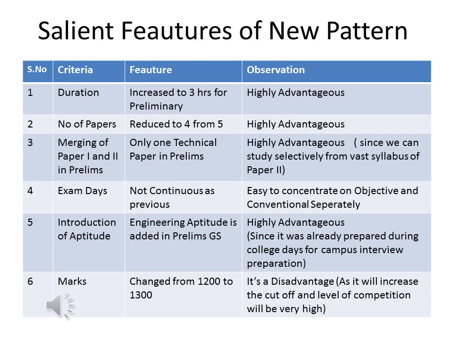Let's see the salient features of the new pattern. So first of all, the duration is increased to 3 hours for preliminary. So this is very highly advantageous. The number of papers is reduced to 4 from 5. This is also highly advantageous. The merging of paper 1 and paper 2 in prelims. So this is the main criterion.